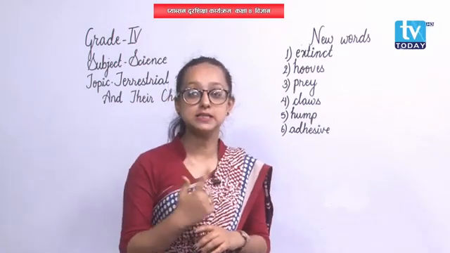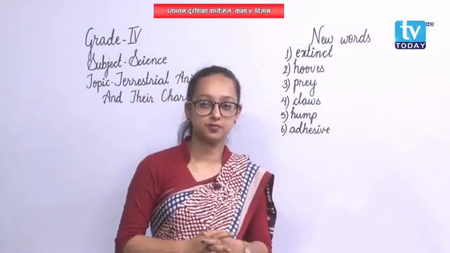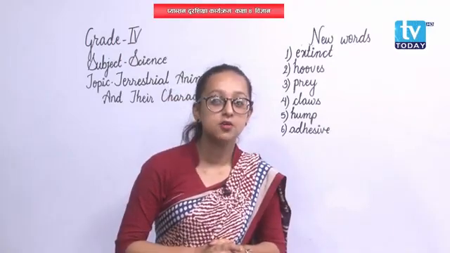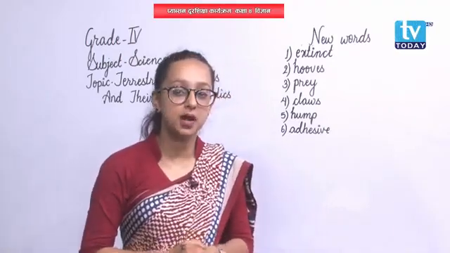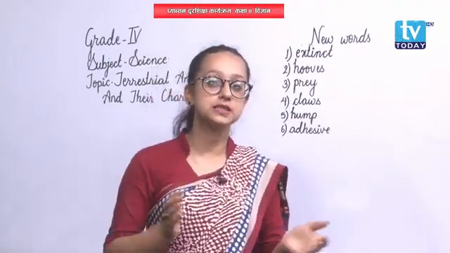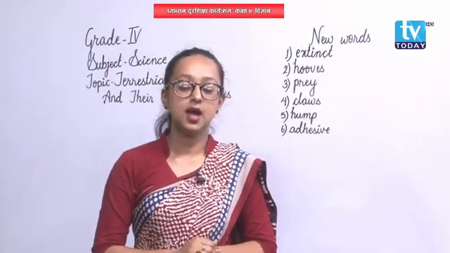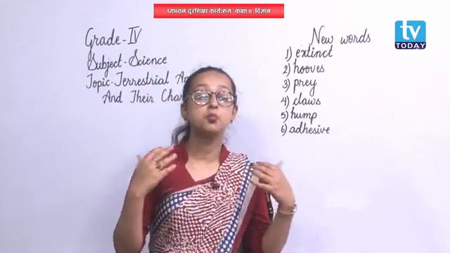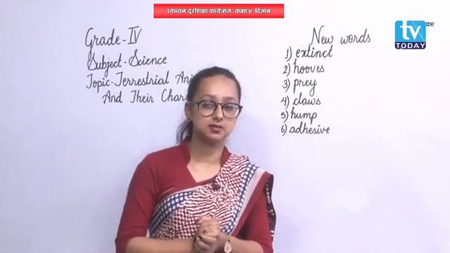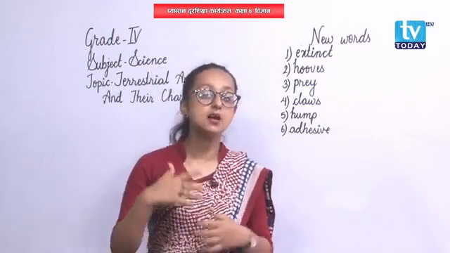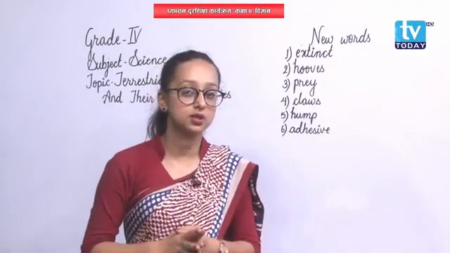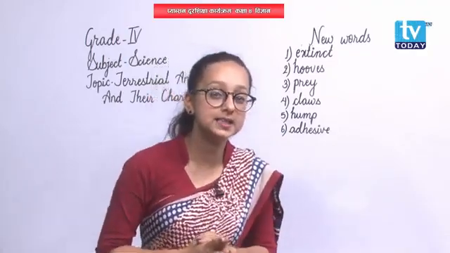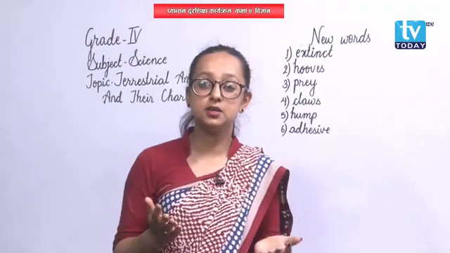Their front teeth are sharp. For what? For cutting the leaves of plants. And next, they have strong and broad inner teeth, for grinding and chewing their food.